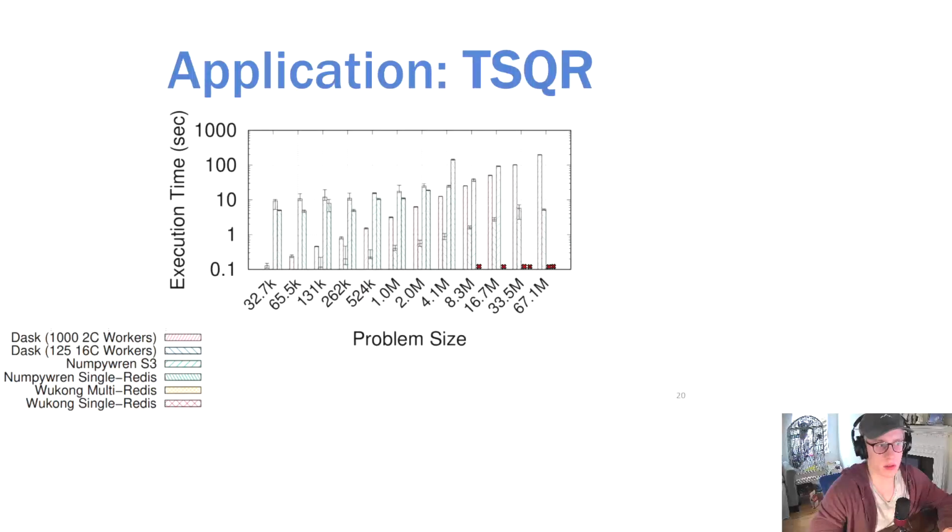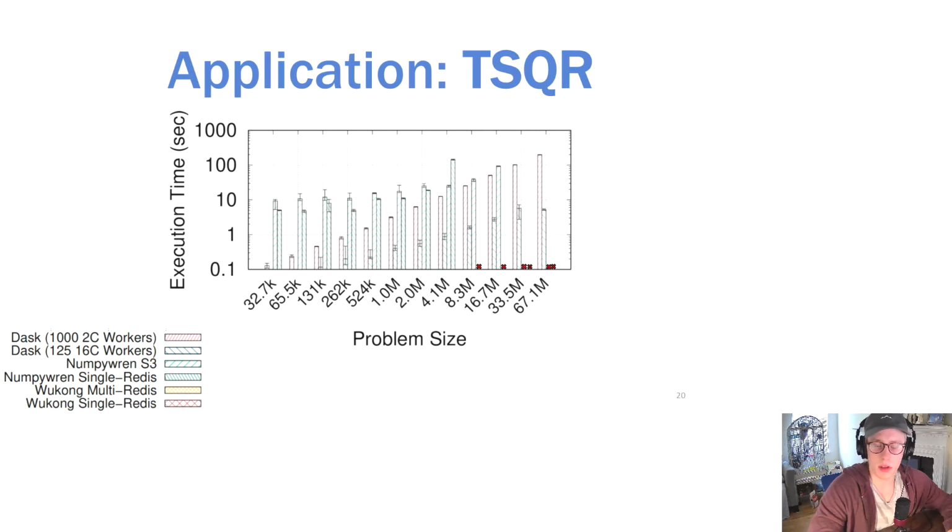Next, here are the results for NumPyRen and Dask together. We also used two configurations of NumPyRen. One configuration used S3 for intermediate data storage, which we compared against WUKONG's multi-Redis configuration, as both of these used a scalable intermediate storage. The other configuration of NumPyRen uses a single Redis instance for intermediate storage, and we compare this against the corresponding WUKONG single Redis configuration. We use these two configurations of NumPyRen to try to account for the differences in their storage in order to make our comparison as fair as possible.